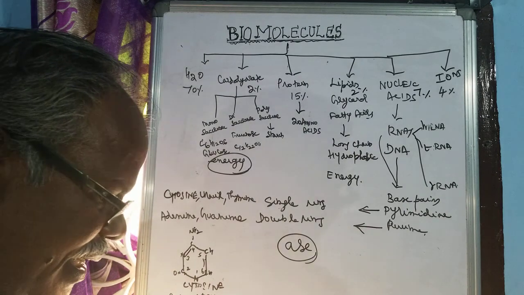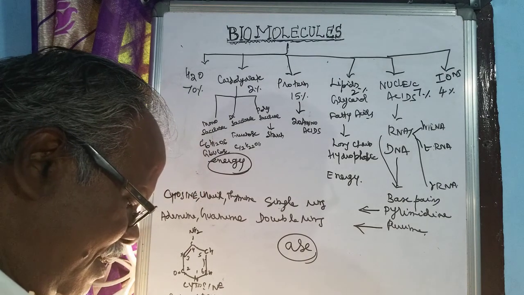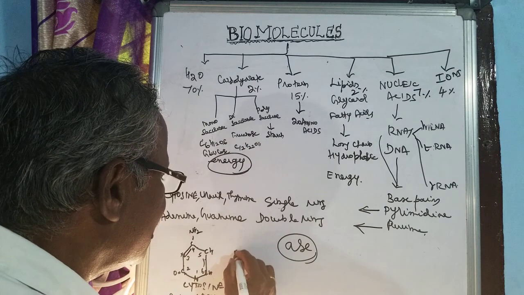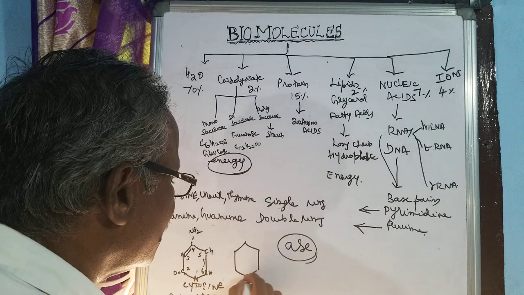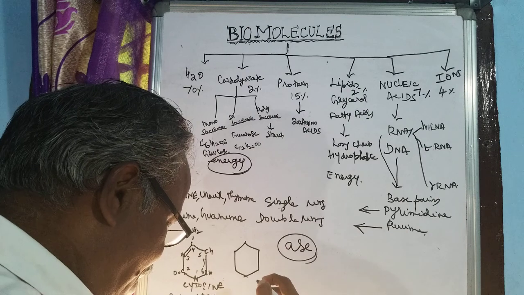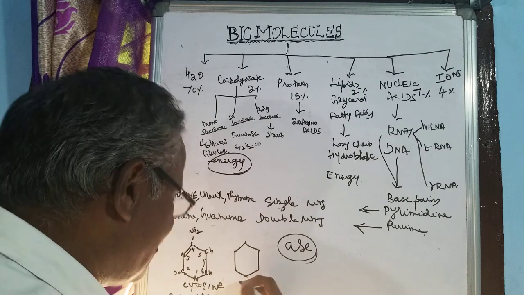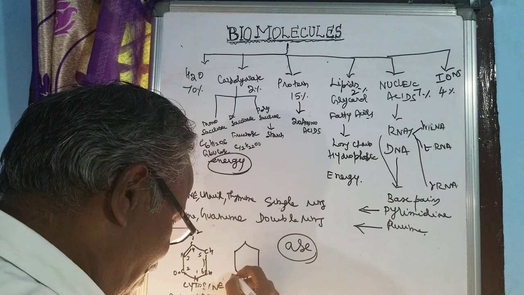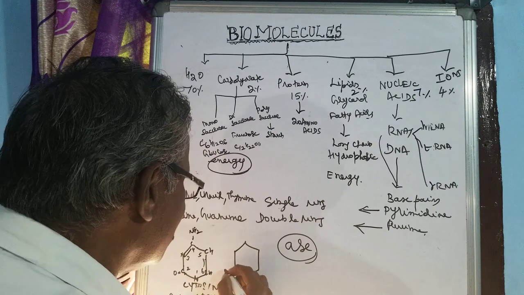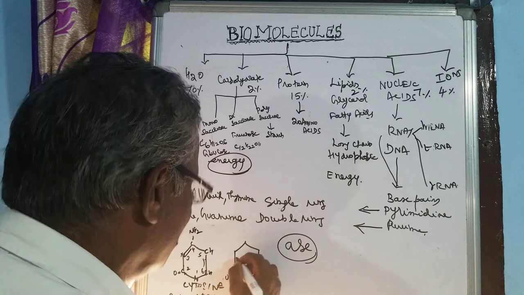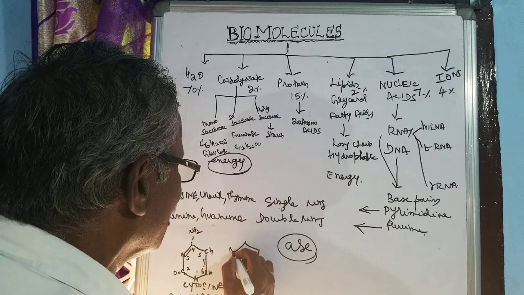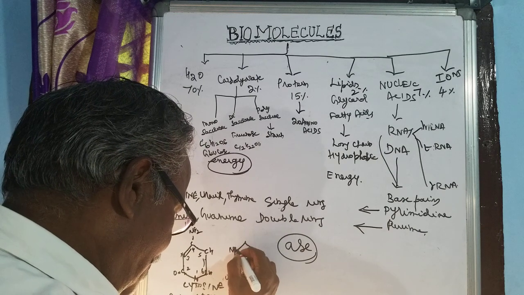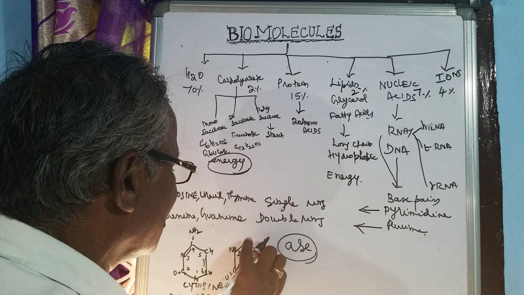Then we will see 2,4-dioxy, that is uracil. Here we will see the uracil, hexagonal in shape, that is the first place is nitrogen, here nitrogen, the C2 here, then O, here it is ammonia group, NH, this is third place.